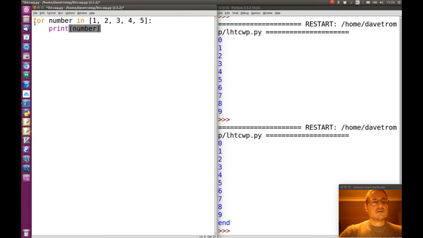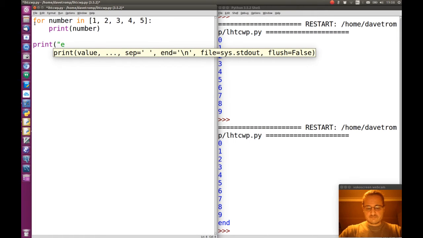What this will do, as you might guess, is print out numbers 1, 2, 3, 4, 5, and then it will continue on the next line and print end.